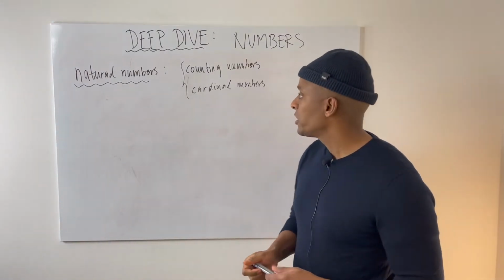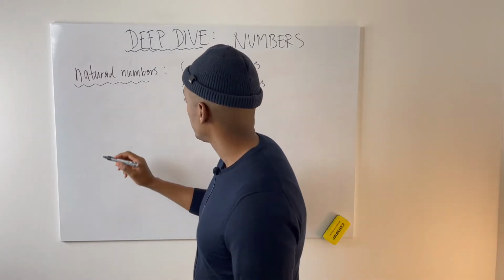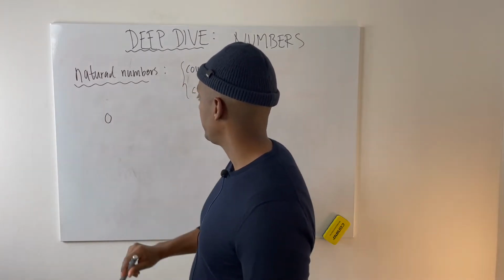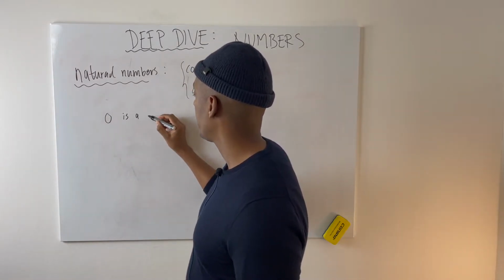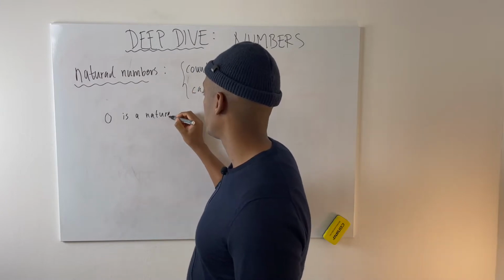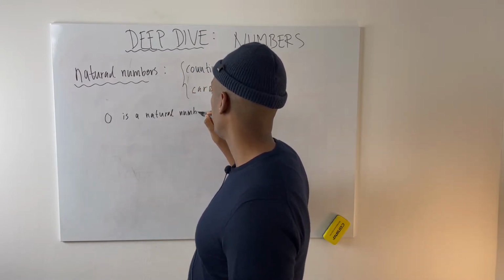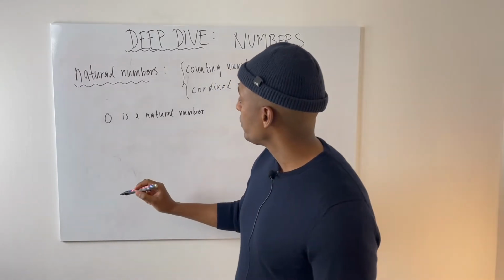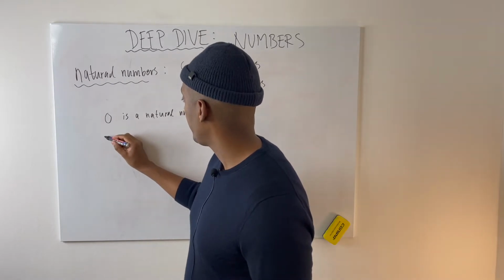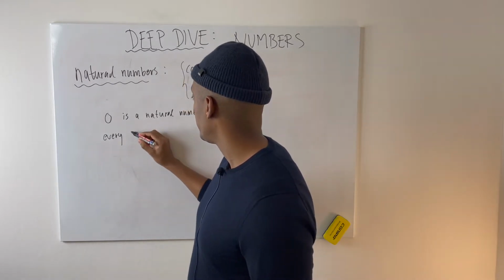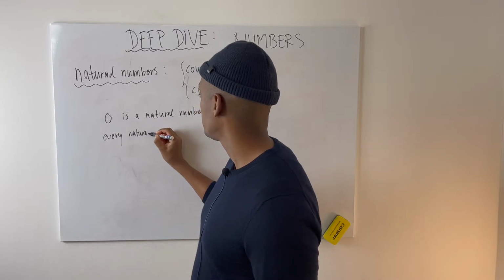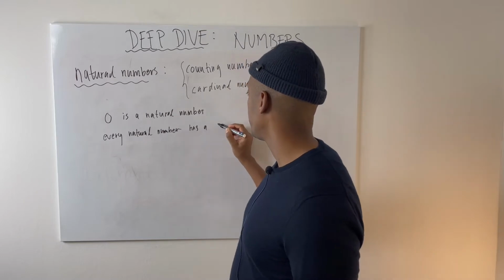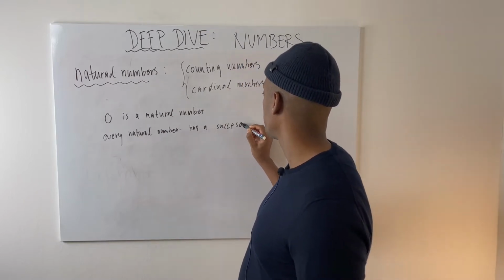And the way mathematicians think of it is, let's say we have a number 0, and we say that 0 is a natural number. Okay? So our starting point is 0. And then we say every natural number has a successor. Okay?